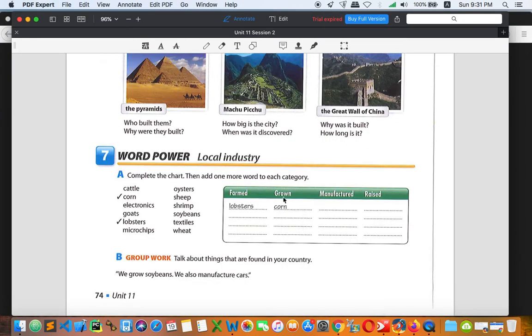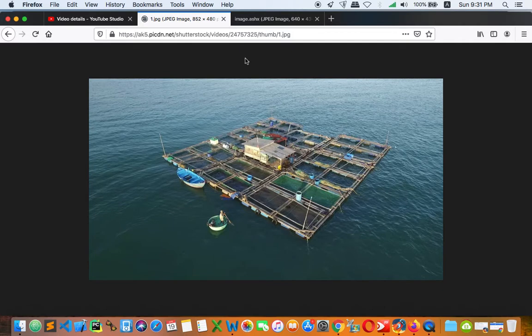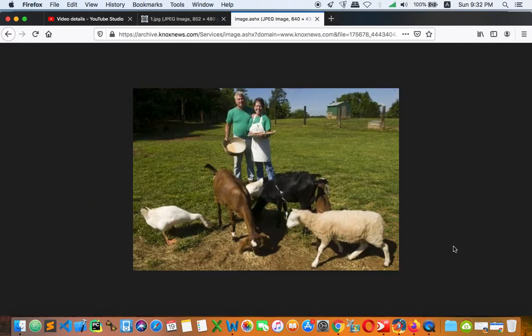We have grow. It comes from the word grow, you know that. Manufacture means make in the factory. Okay, and raise. Let's go to one more picture. As you can see right here, these two guys are feeding their animals. So they are raising different kinds of animals. That's what we call raising, from the young age to the old age of the animals. So you probably understand what it is, and you can find out more about the meaning.